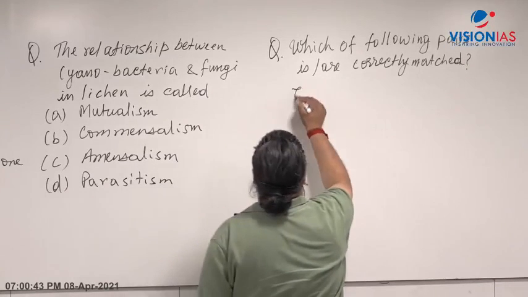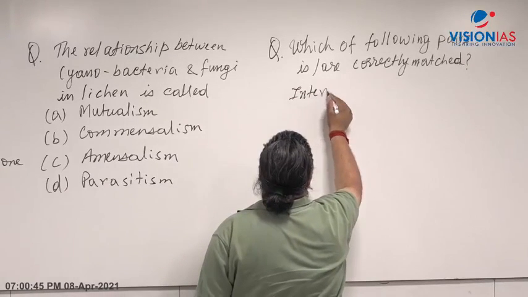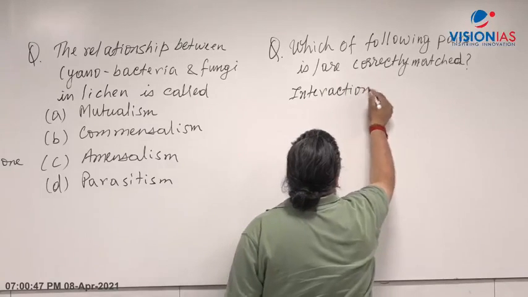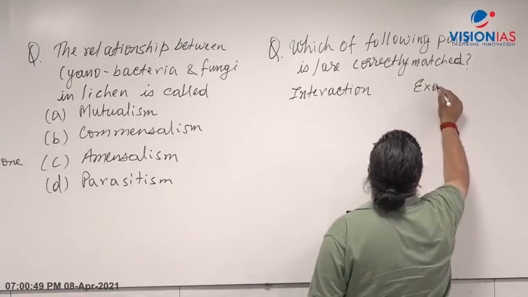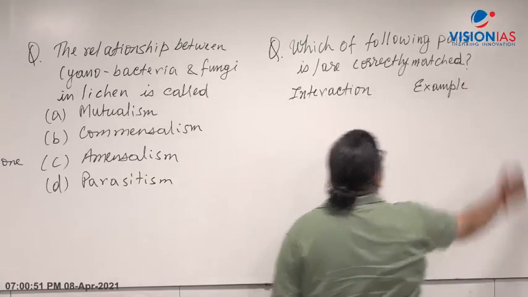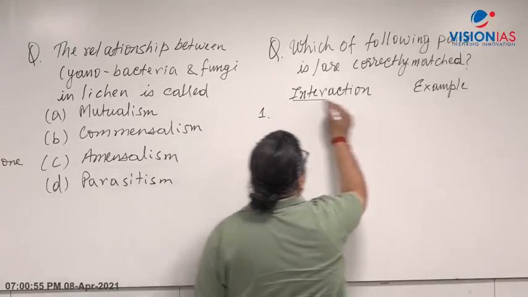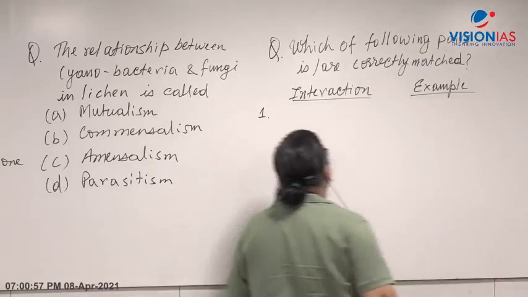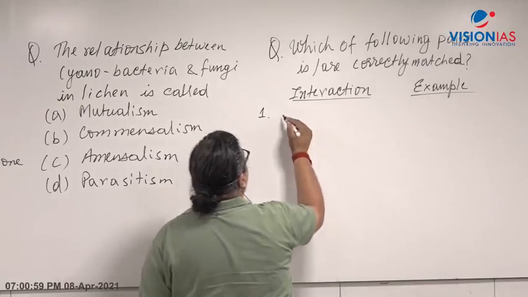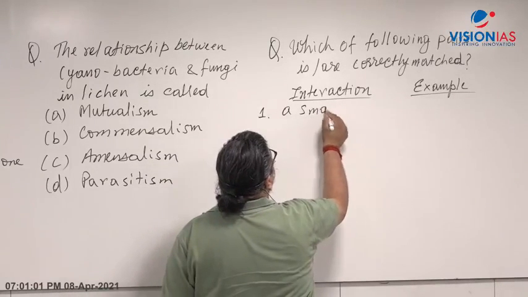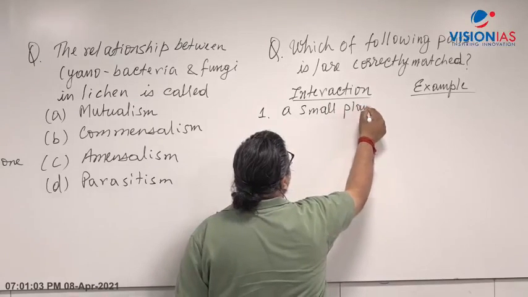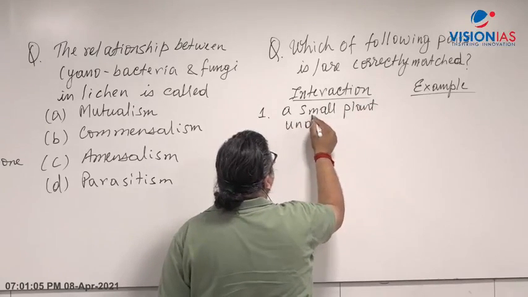So here you have an interaction, and here you have an example. Let's say the first one, you have three choices given here. The first example is a small plant under a big tree.